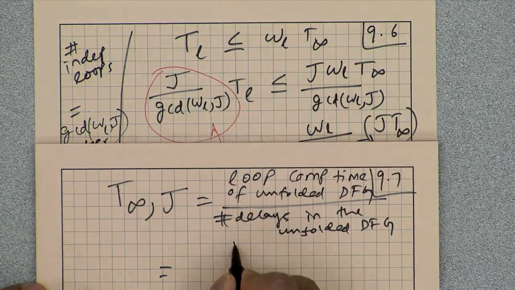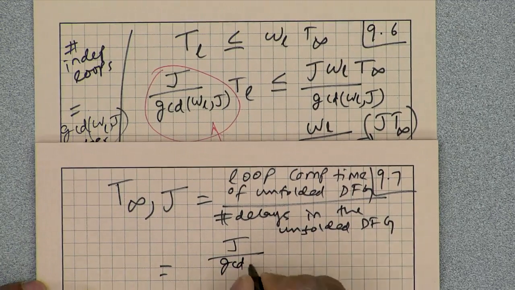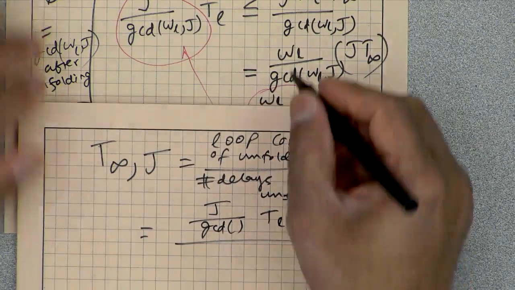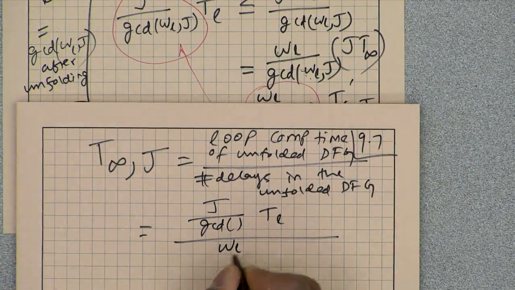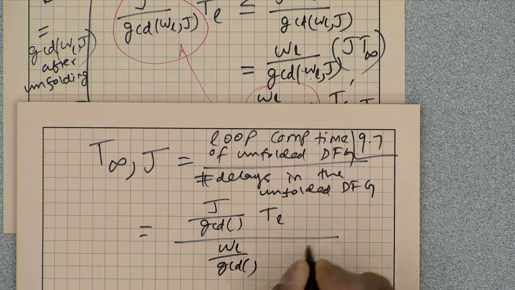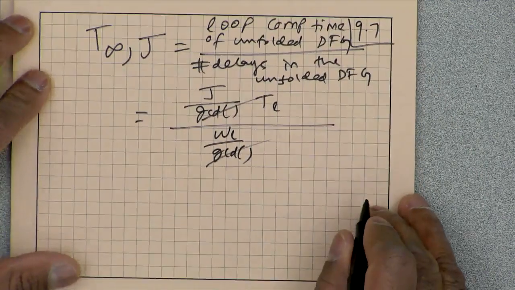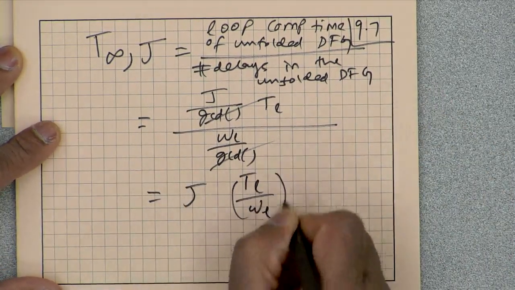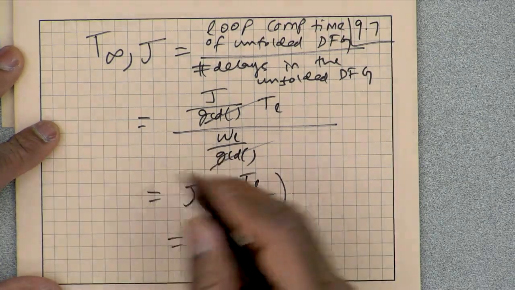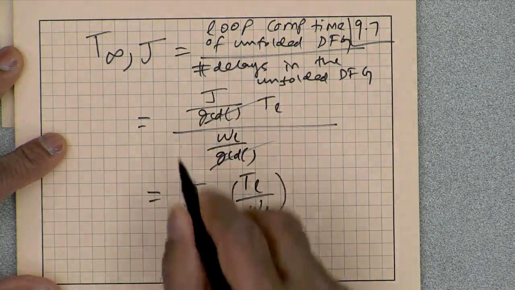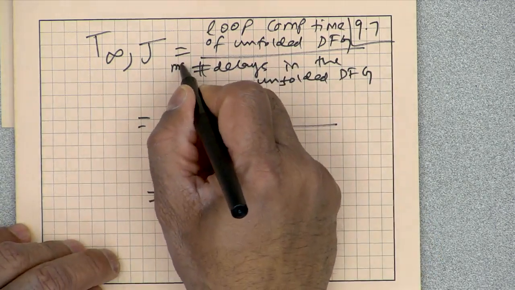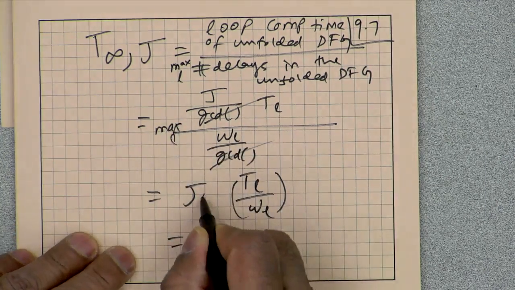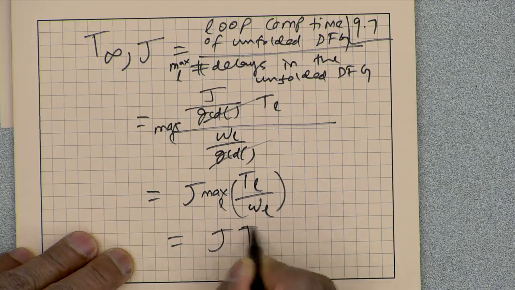So that is J by GCD times TL divided by the number of delays, WL by GCD, and the GCD cancels out. So that is going to be J times TL over WL, and if I take the max over L, that is J times T infinity.